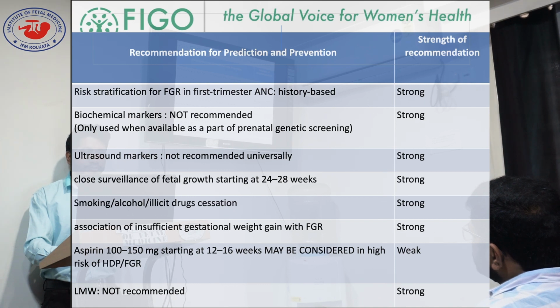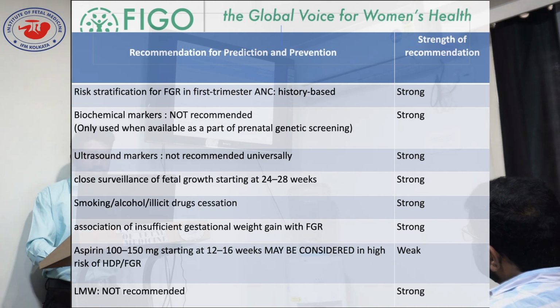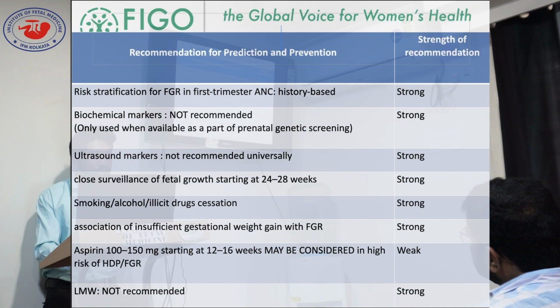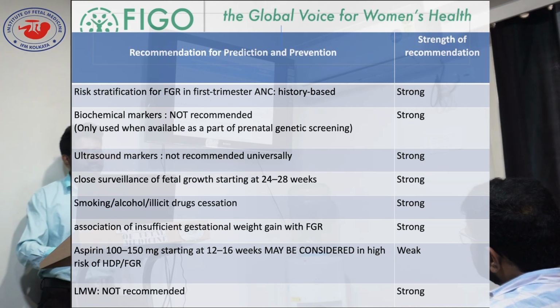Risk stratification of FGR in the first trimester antenatal is history based. It has the strong recommendation. We have already told meticulous history taking is very much important. Biochemical markers are not recommended, only used when available as a part of prenatal genetic screening. That means when we do Down screening, the dual marker, at that time we do PAPP-A and beta hCG, and if it increases or decreases in a certain pattern, then we have to take it into account, but not in isolation. We will do biochemical markers only for HDP screening.